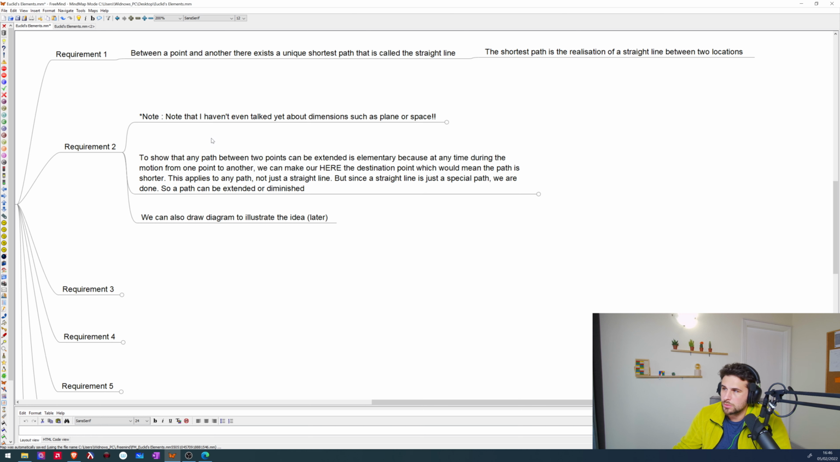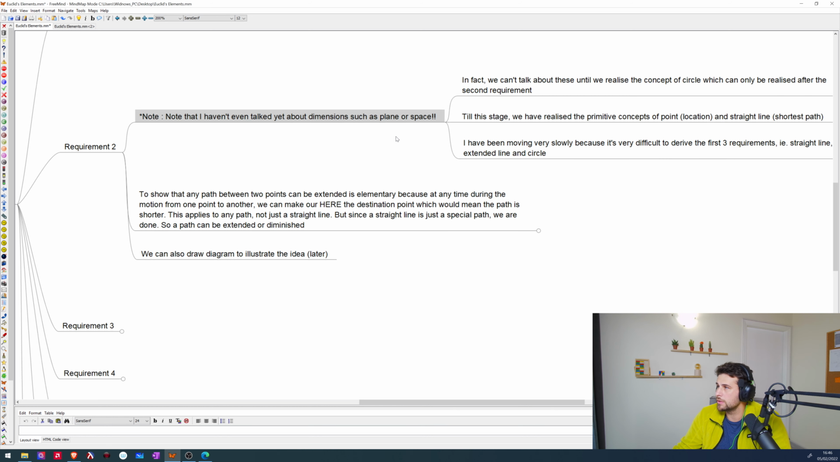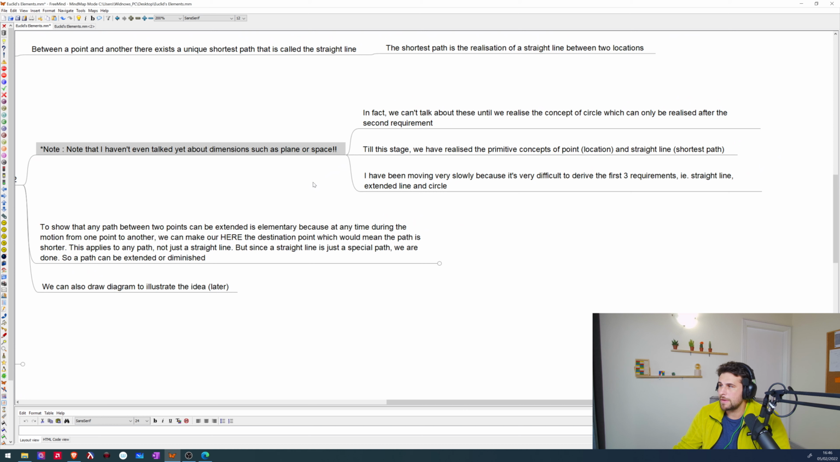So let's note that I haven't even talked yet about dimensions such as plane or space. In fact, we can't talk about these until we realize the concept of circle, which can only be realized after the second requirement. Till this stage, we have realized the primitive concepts of point, location, and straight line, shortest path. I've been moving very slowly because it's very difficult to derive the first three requirements, i.e. straight line, extended line, and circle.